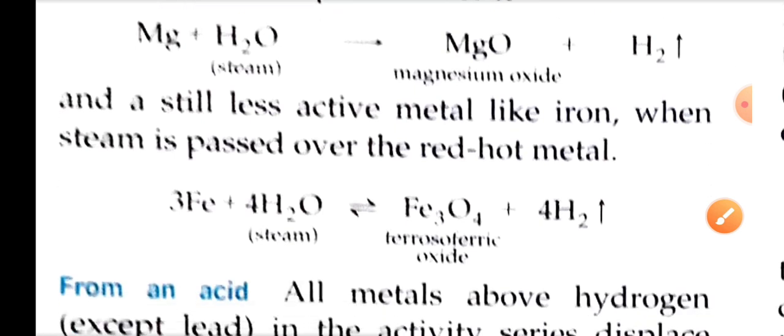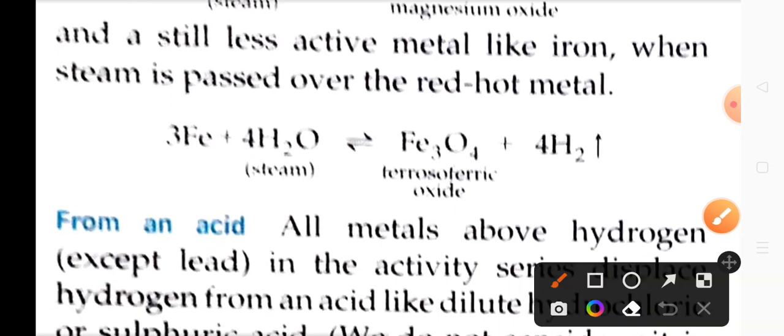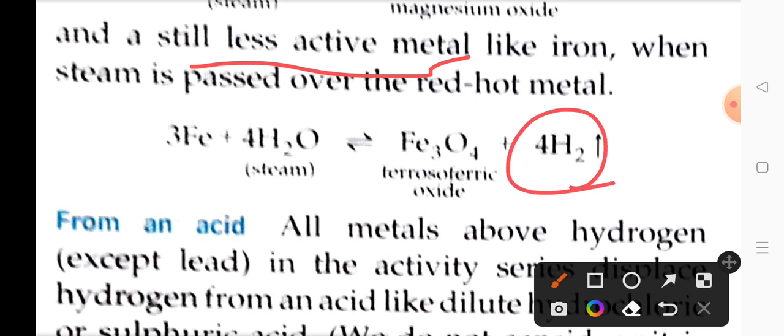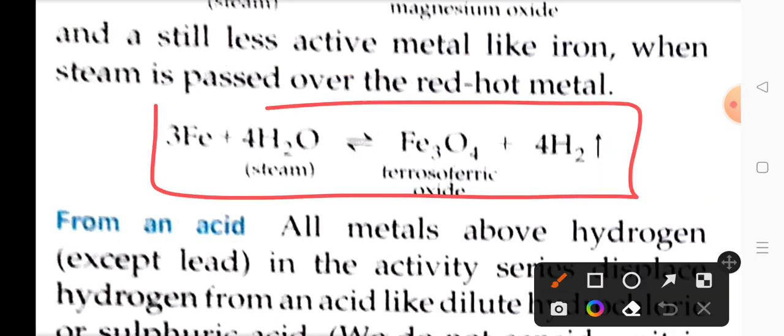If we further move forward and look at the less active metals, which are less reactive than magnesium, they also can do the reactions and produce hydrogen gas. Here we have an equation. Please mark it in your book. Important for you to learn. You have to go through all the equations we have been discussing here. So they are important from your exam point of view. Learn them. They can be asked as fill in the blanks, or they can be asked as balance the following equation.